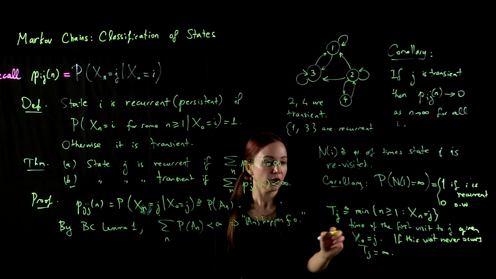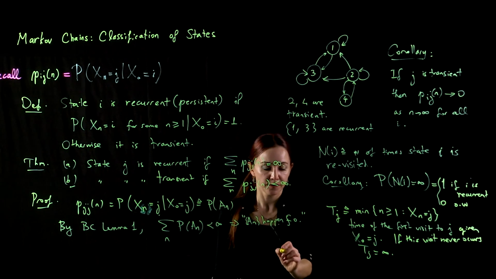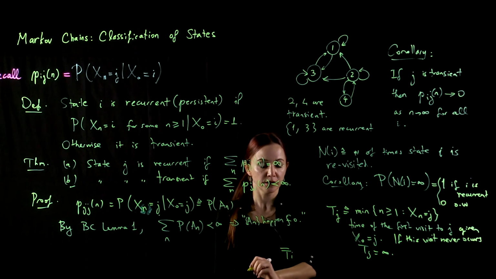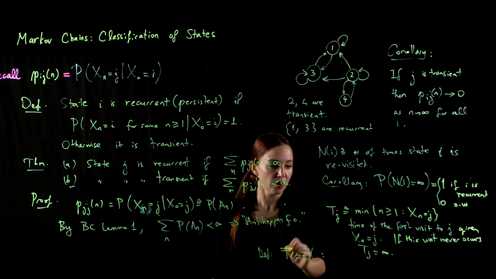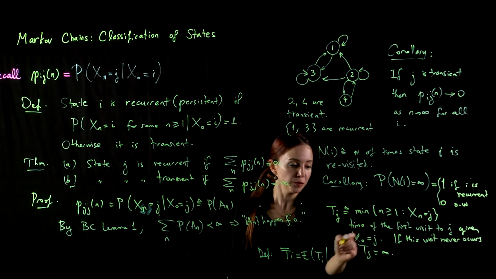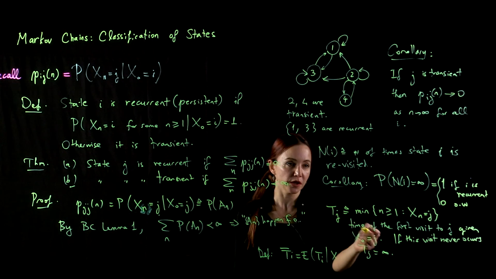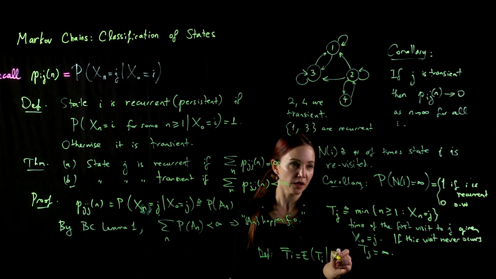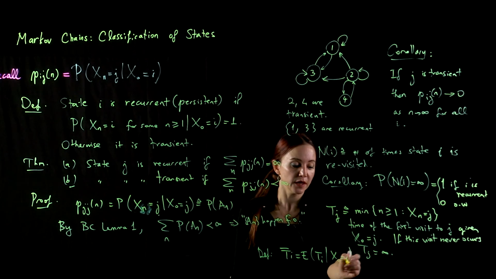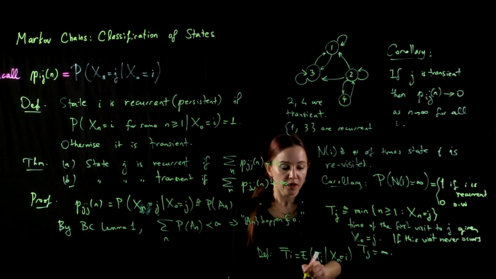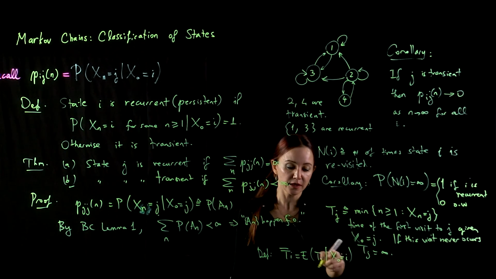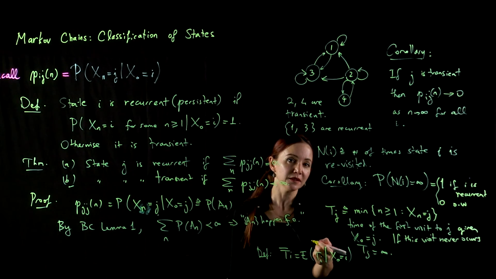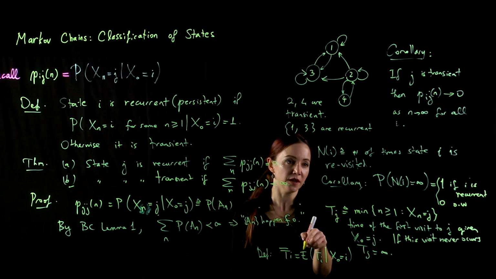Now, we will define T_i bar as the expectation of T_i. But to be explicit, I will put the conditioning here just to make sure that the conditioning that we are starting in state i is included. I am conditioning on being in state i initially, and T_i bar is the expected return time to state i.